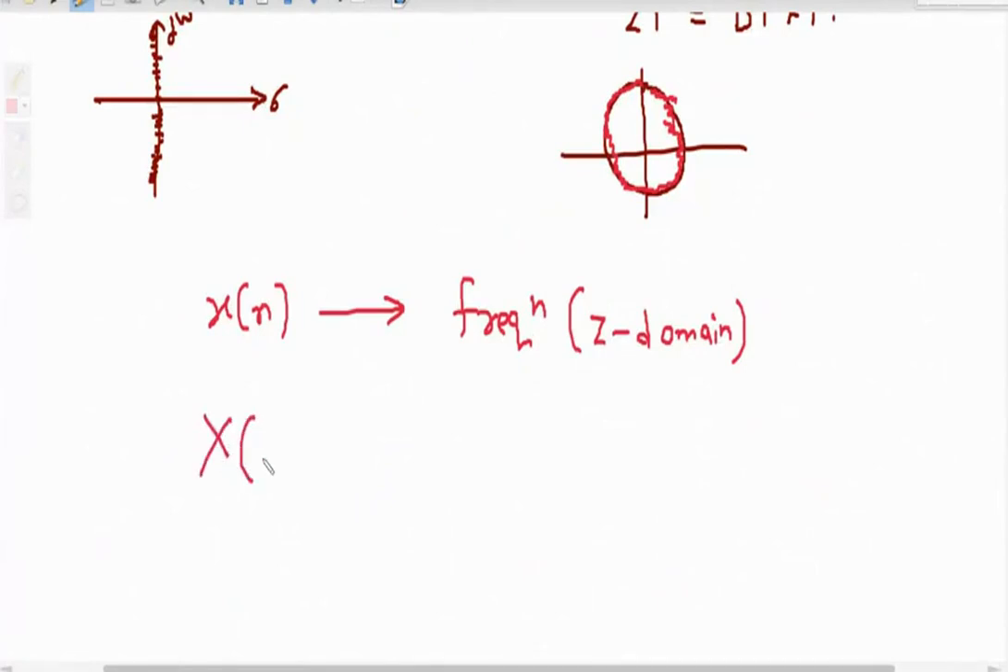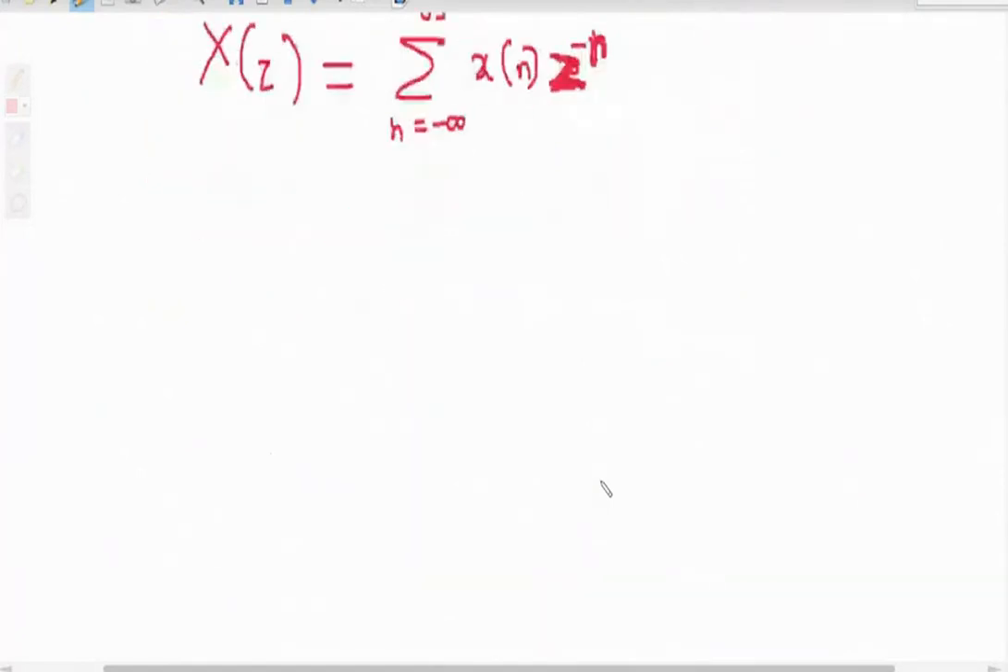Then this is our definition: X of z equal to summation n equal to minus infinity to infinity x of n z raised to power minus n. So this is the definition of Z transform. We will start with a simple question.